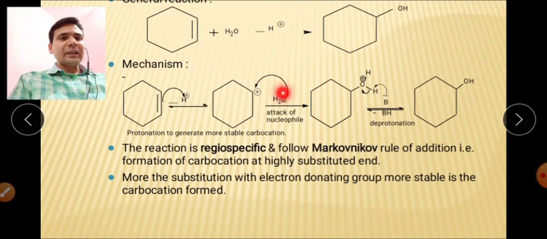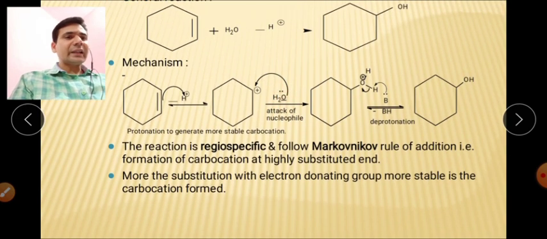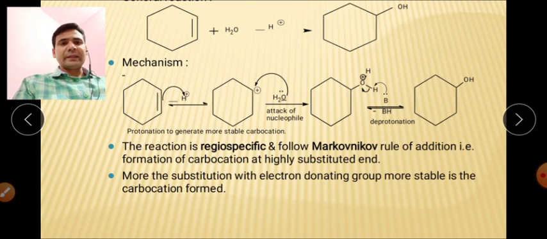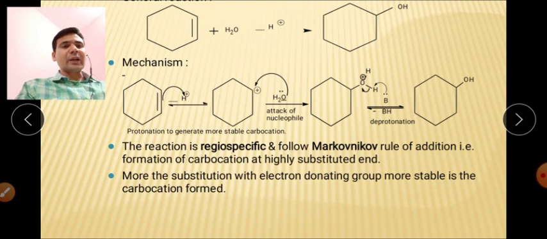Here water is acting as a nucleophile, and when it attacks here, the H positive is finally eliminated from this one, and the hydration reaction takes place with formation of alcohol. The reaction will be regiospecific and will follow the Markovnikov rule because it proceeds with formation of C positive, so the more stable carbocation will be formed during the course of the reaction.